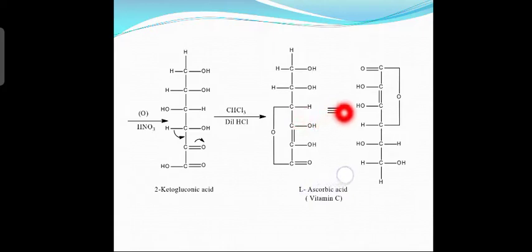This is in equilibrium with another form. You can shift this group up here. So the CO double bond becomes COH, and this link has been shifted here, and this will be the same as that group. So there is one OH here, one OH this side, one H here, and one H this side. So you can write L-ascorbic acid in any one of the forms. This is the synthesis of vitamin C.